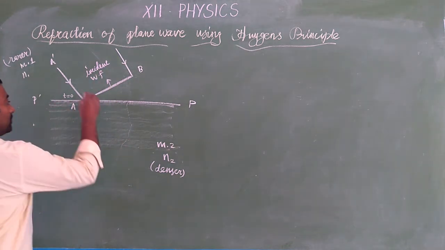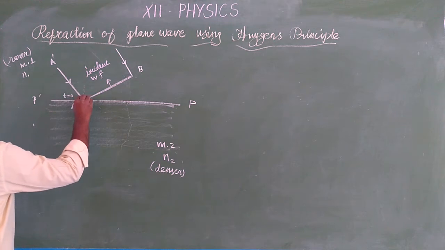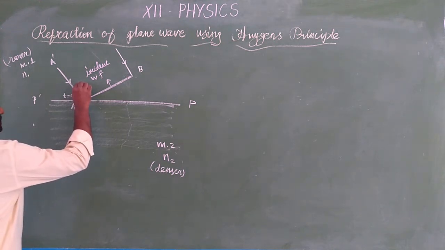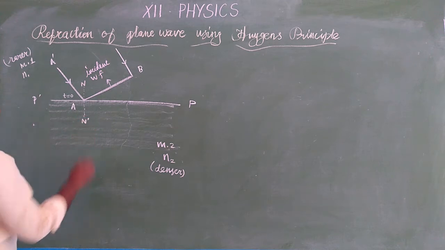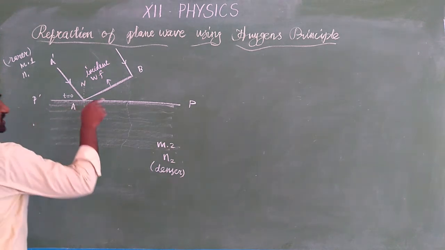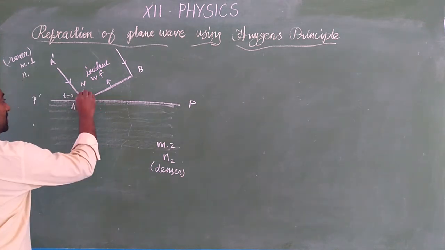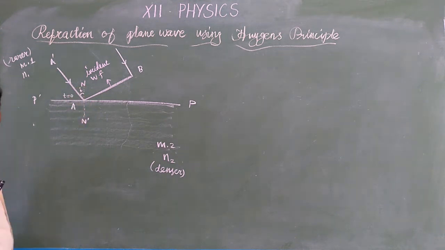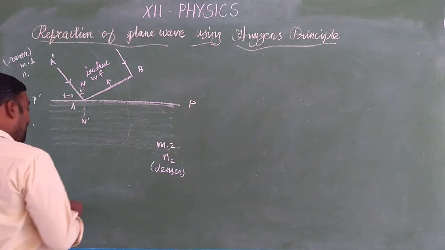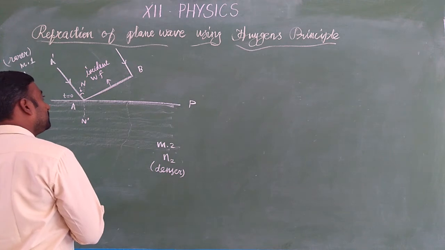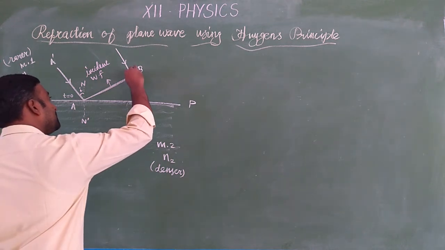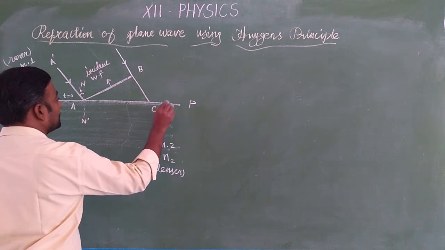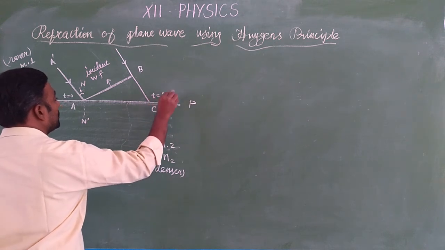Then from the point of incidence, we draw a perpendicular line which is called a normal, that is N and N dash. N and N dash is a normal drawn perpendicular to the surface of separation. Then the incident ray makes angle i to the normal. This is the angle of incidence. Okay. Then in a later time tau, it reaches the surface of separation at C. Here t is equal to tau.